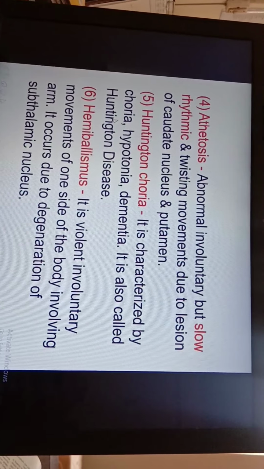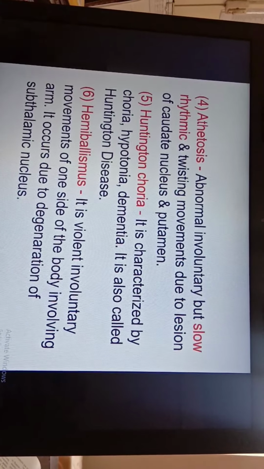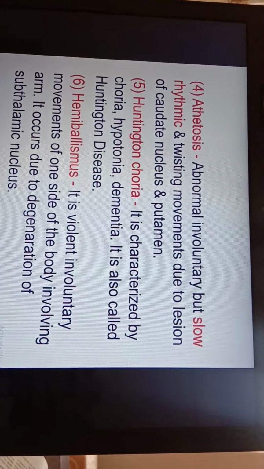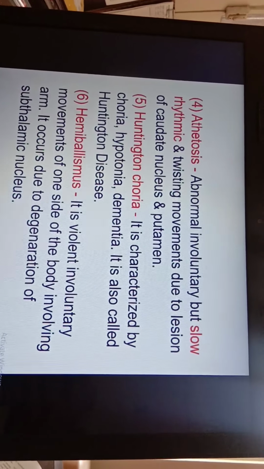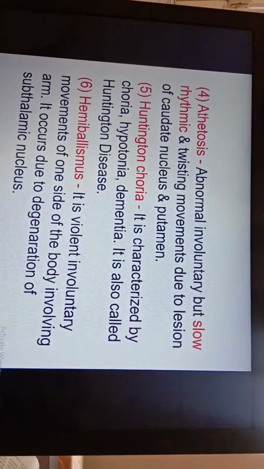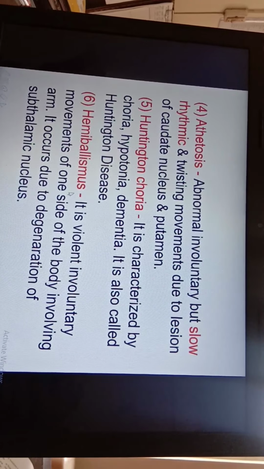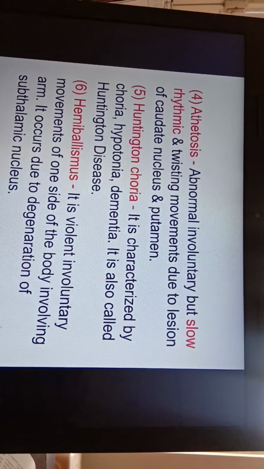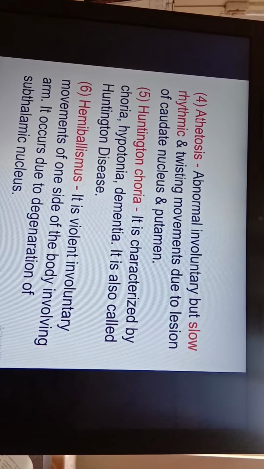Next is Huntington chorea. Huntington chorea is characterized by hypotonia and dementia. It is also called Huntington's disease. Then the next disease to study is hemiballismus. It is a violent involuntary movement of one side of the body involving the arm. It occurs due to degeneration of the subthalamic nucleus.